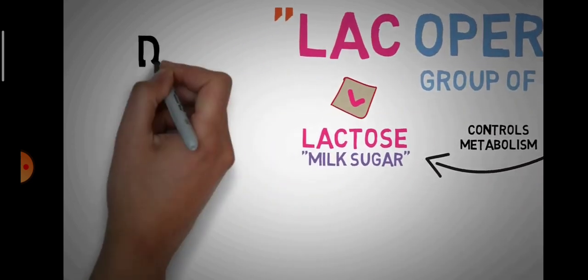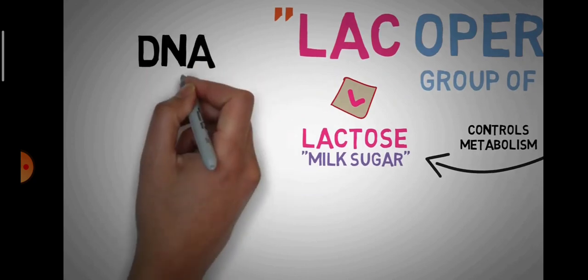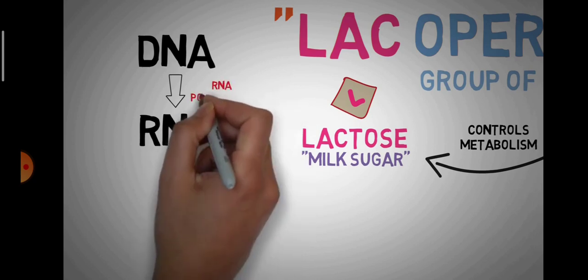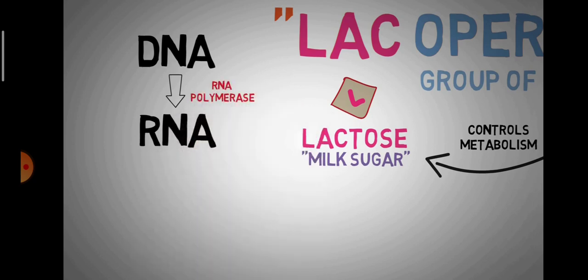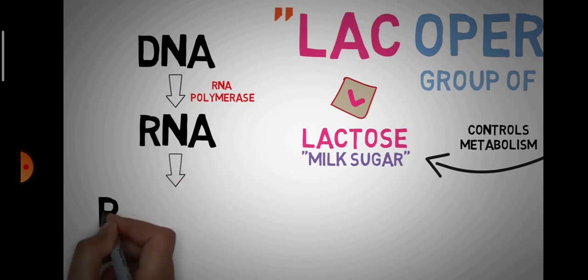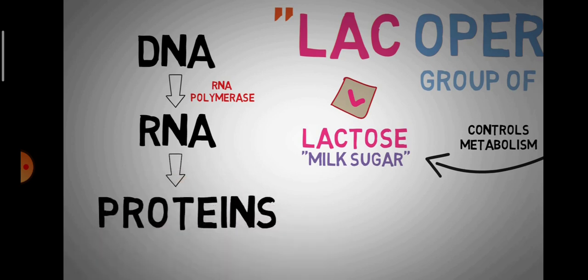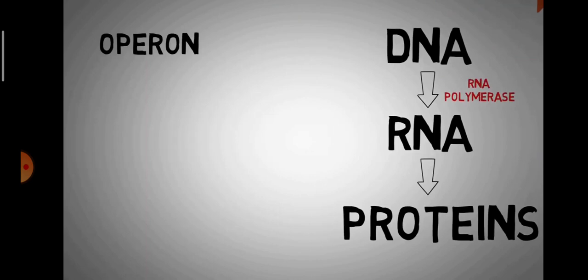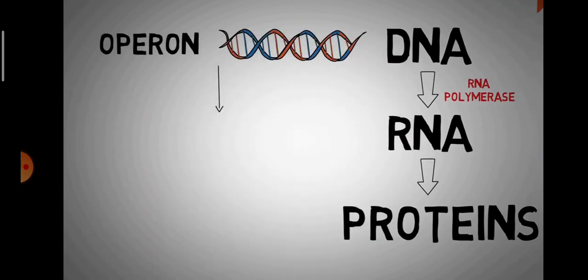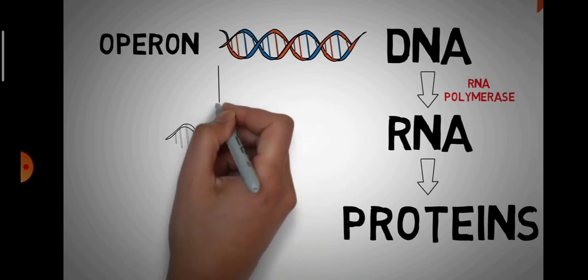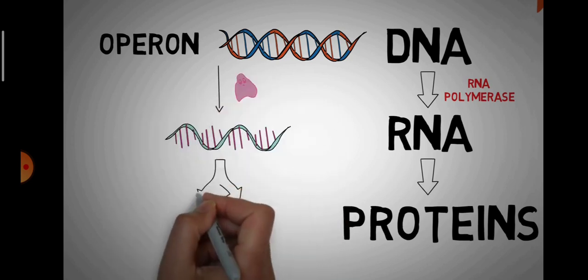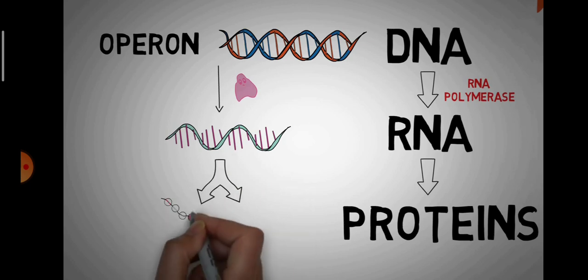If you have watched the video on translation and transcription, you know that the information from DNA is copied onto an RNA by the enzyme RNA polymerase. The RNA is then read by ribosomes, which use this information to make proteins. An operon consists of a group of genes whose information is copied by the RNA polymerase onto a single mRNA, which is then read by the ribosomes and converted into different proteins.